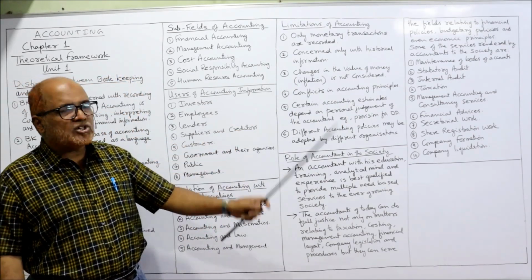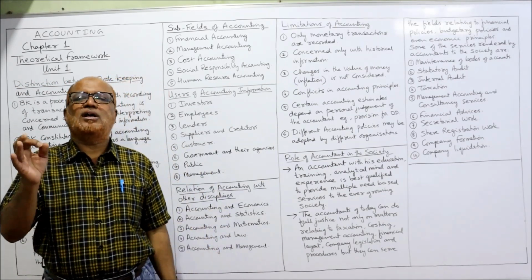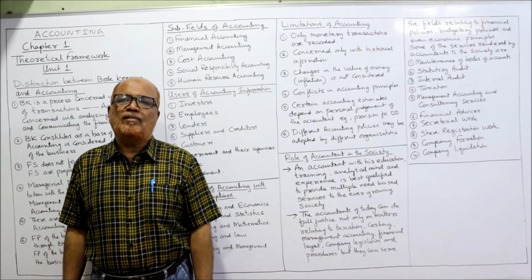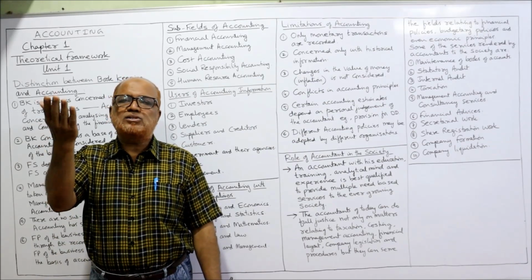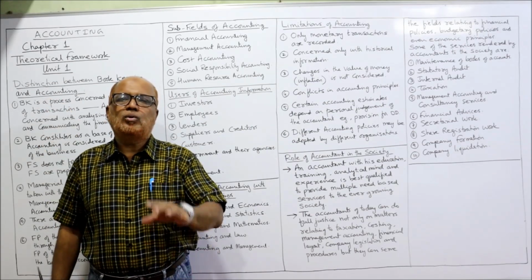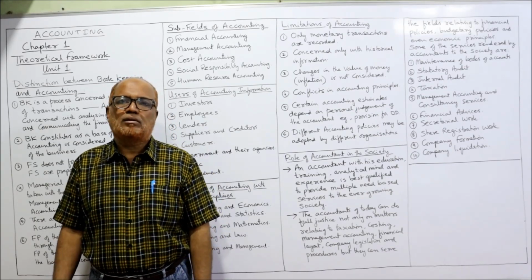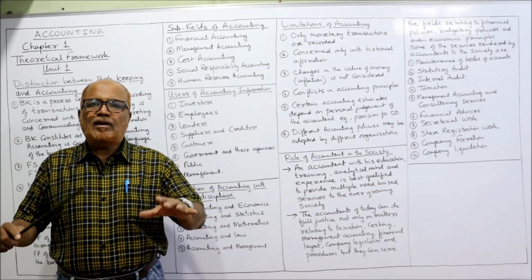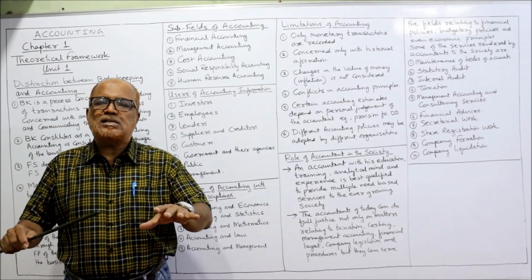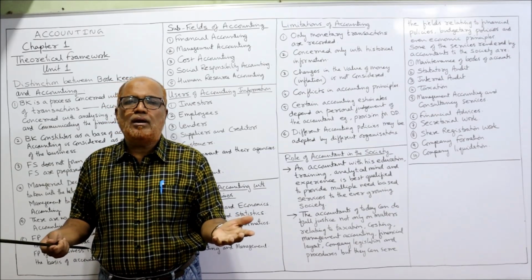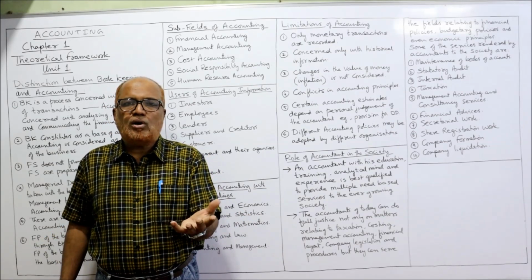Changes in the value of money, inflation, are not considered. Inflation is a universal phenomenon. In every country we will find inflation. It is a rise in the price of goods and services due to the value of money decreasing. That is inflation. In accounting, we record every transaction in terms of money. But money itself is unstable. The value of money is not the same.